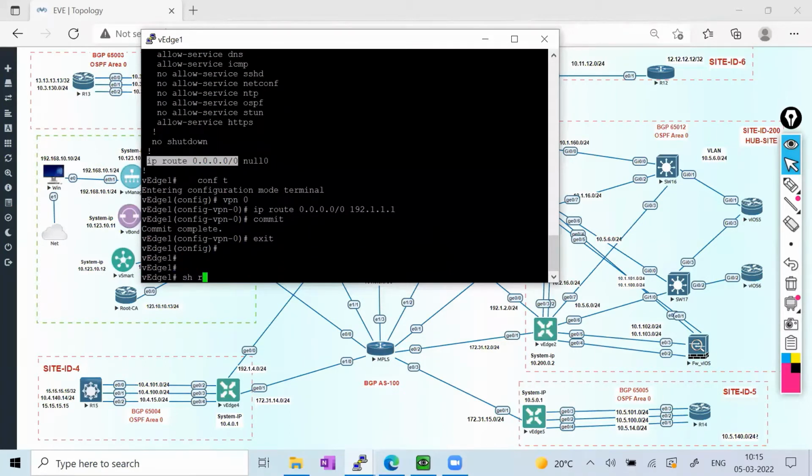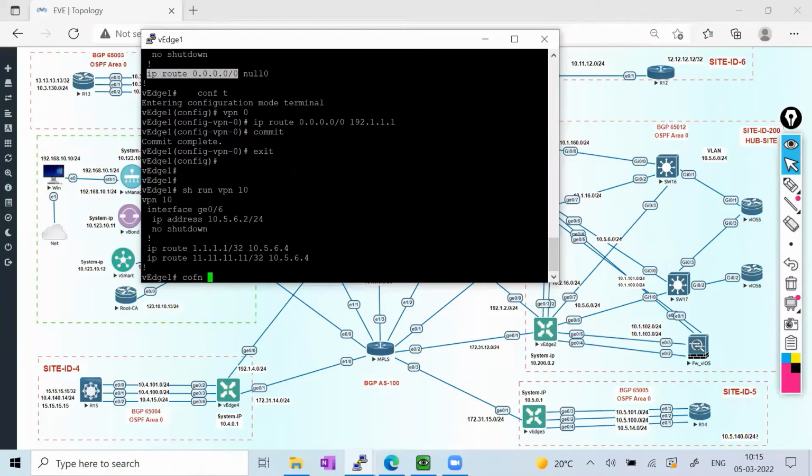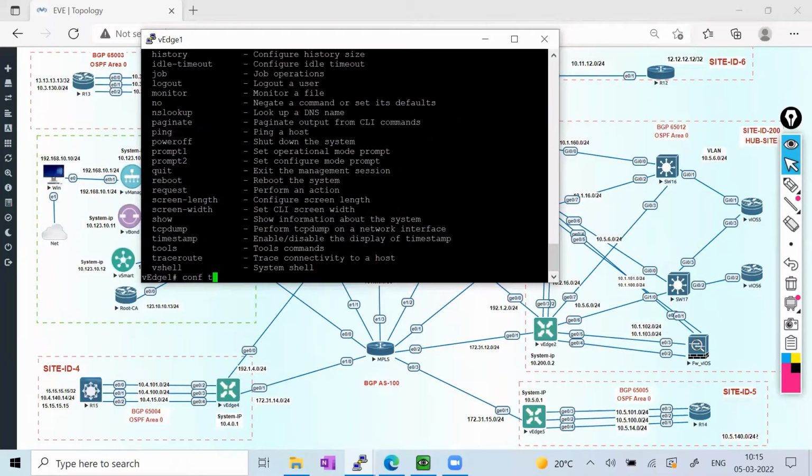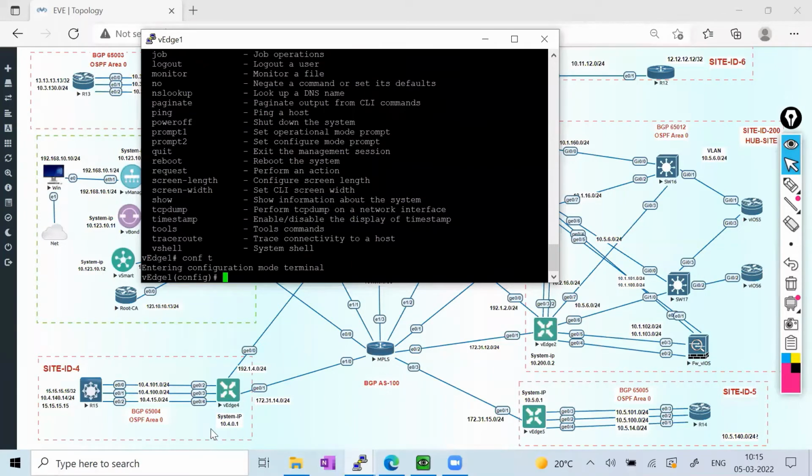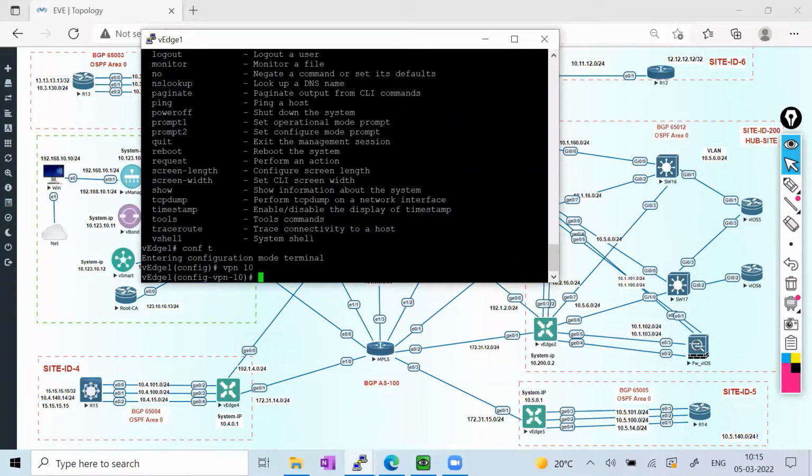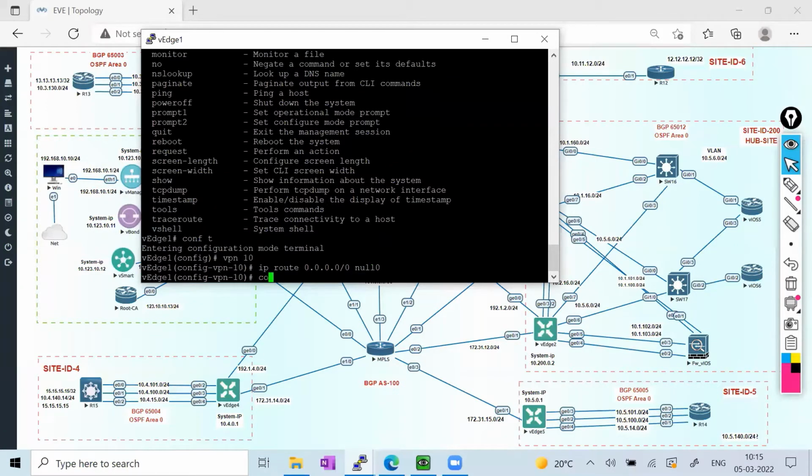So let me just go there, and I'll go into VPN 10 and IP route 0.0.0.0 null 0 and commit.